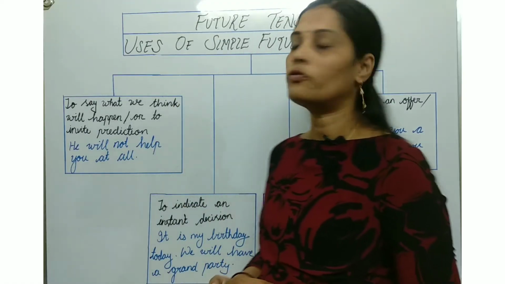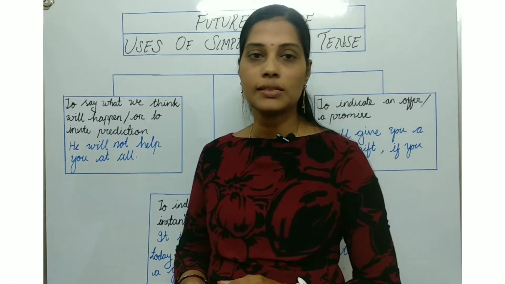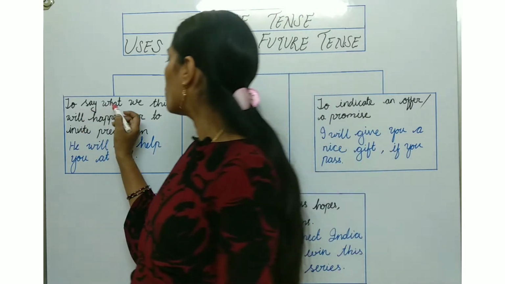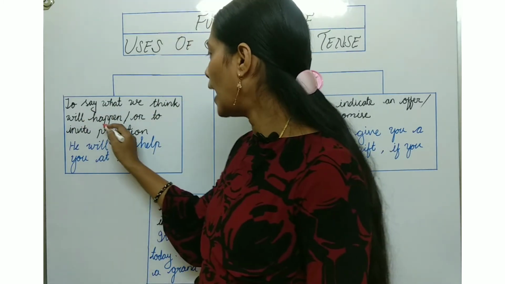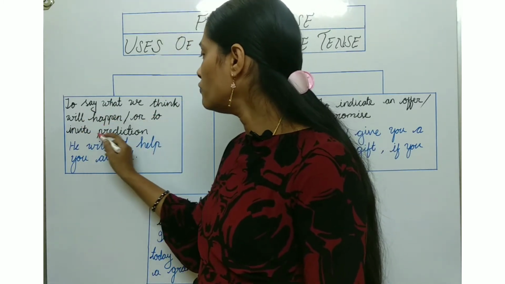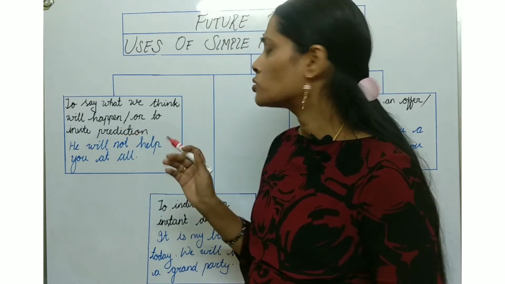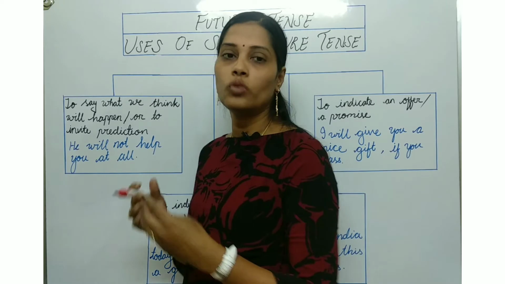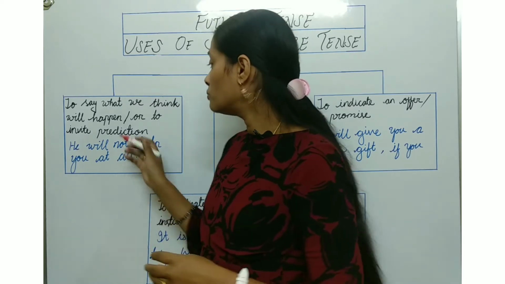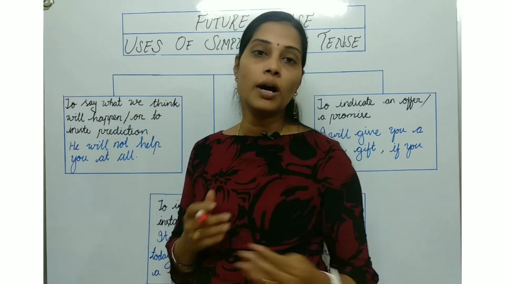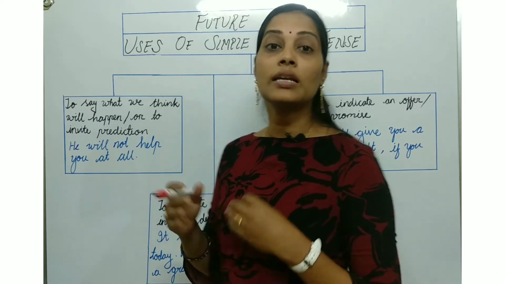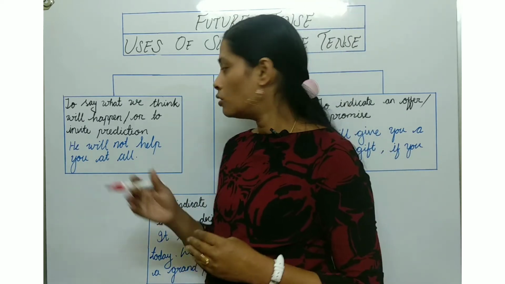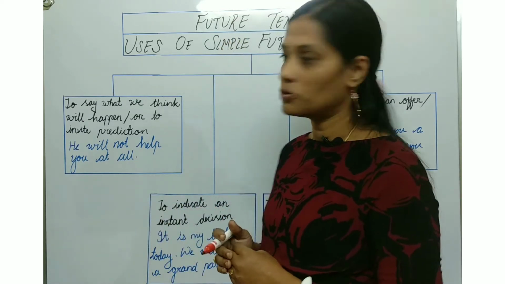So let's see the first use of the future tense: to say what we think will happen, or to invite predictions. Prediction means guessing in advance what is going to happen, and in that case we use the future tense.